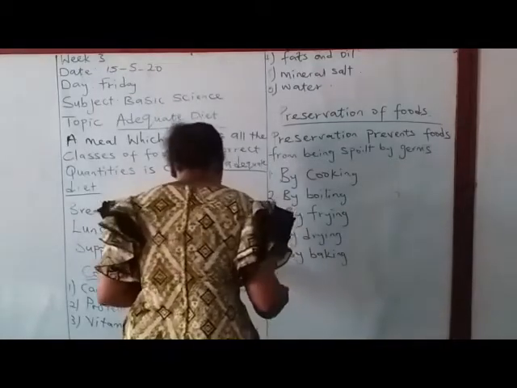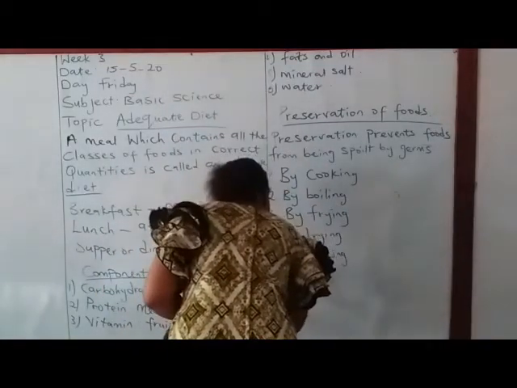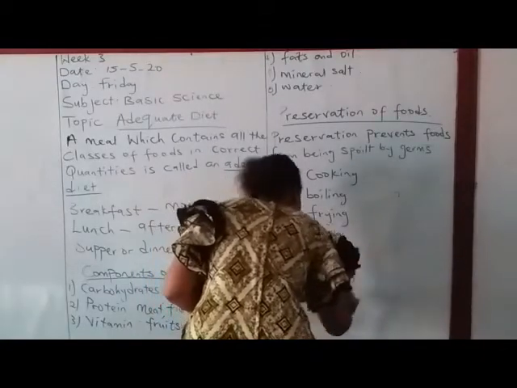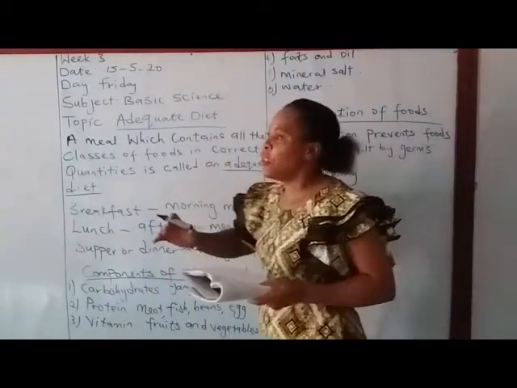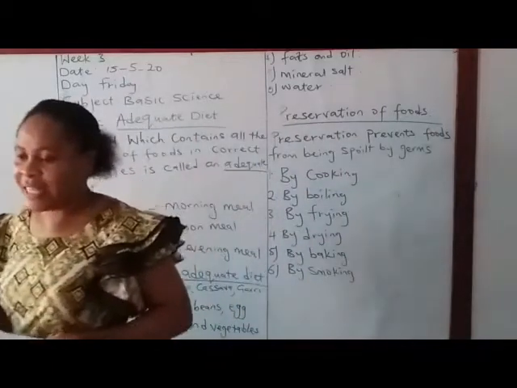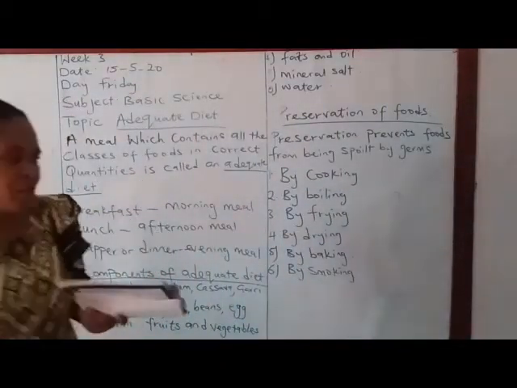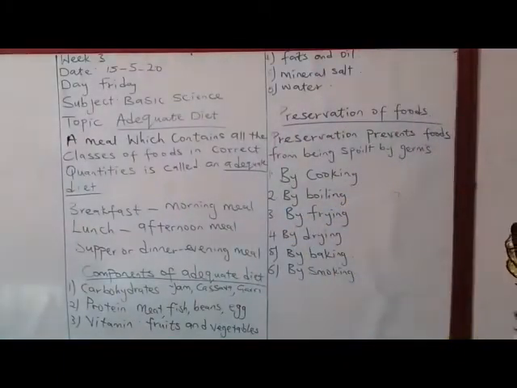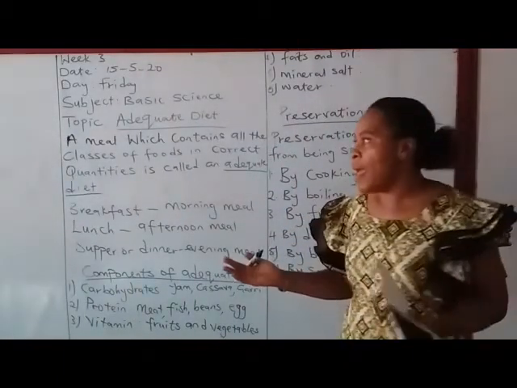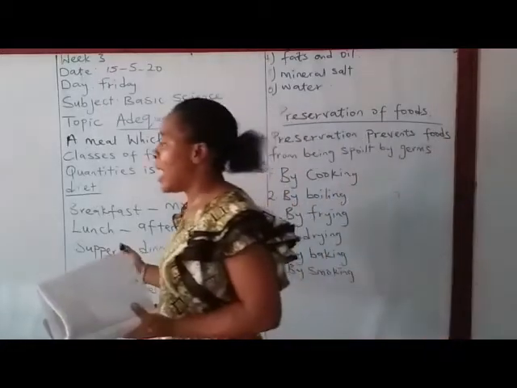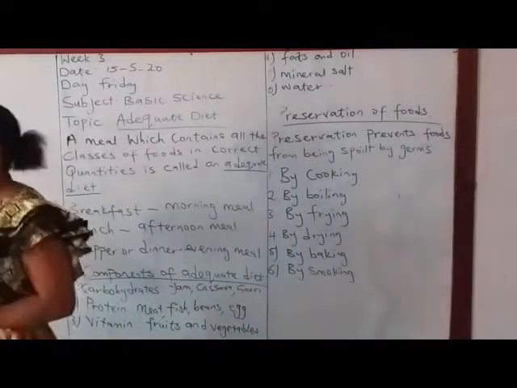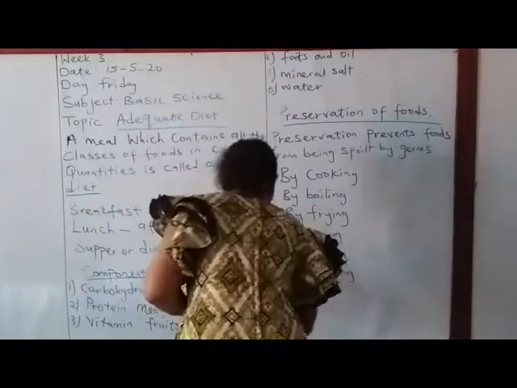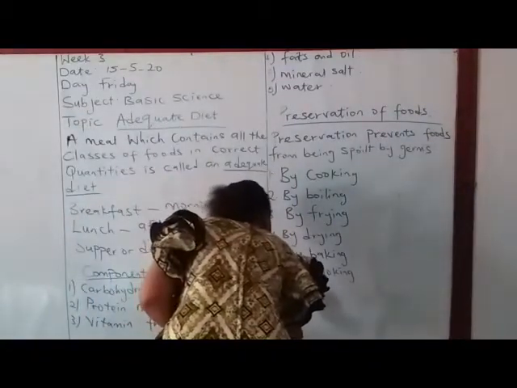Another way of preserving our food is by smoking. What do I mean by smoking? You can put it on top of the fire, and then the fire will shrink it. You can see the way those people that sell suya prepare the suya we eat, they are smoking it.